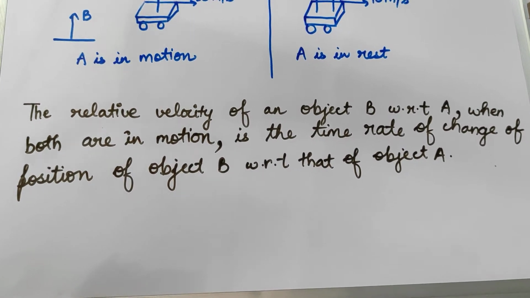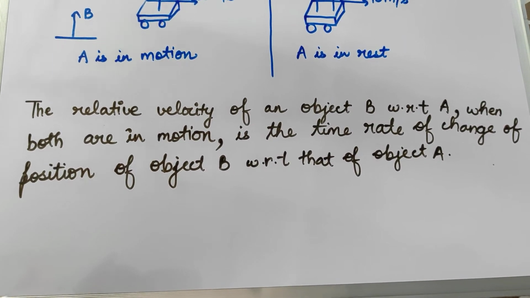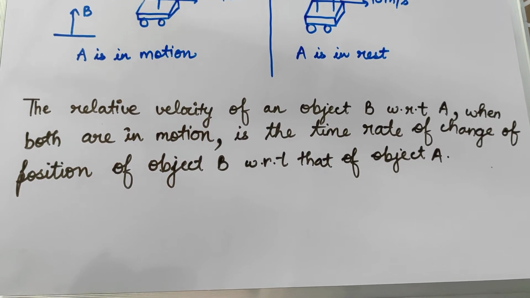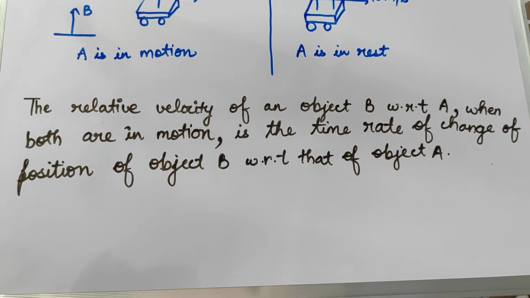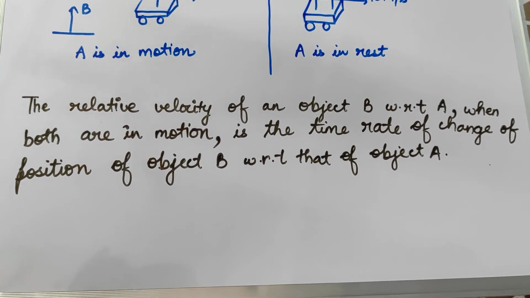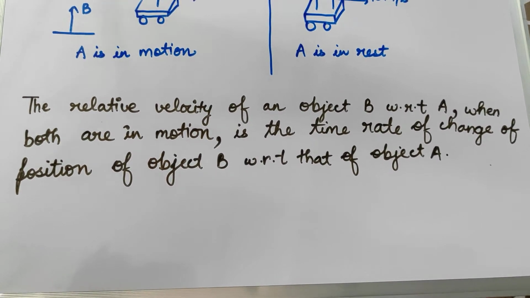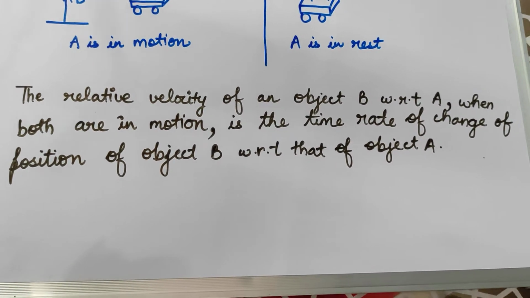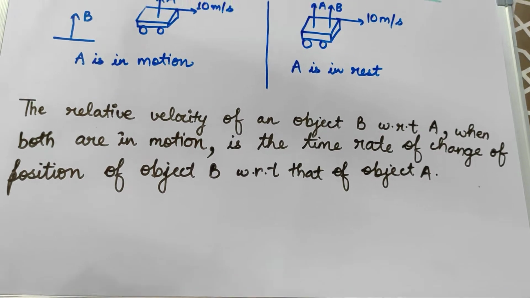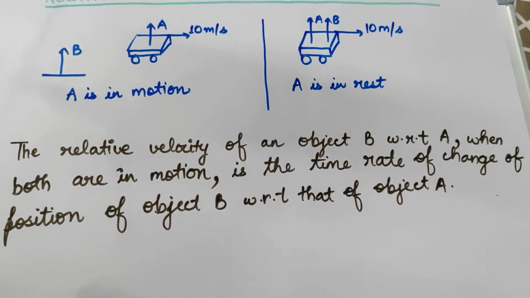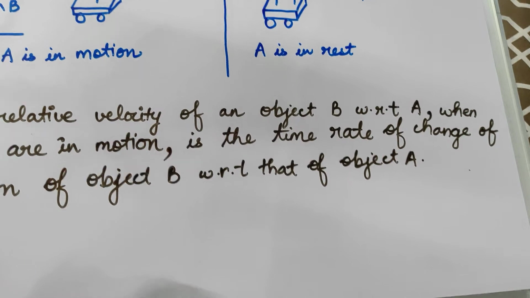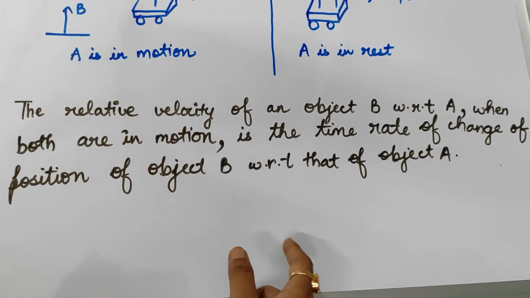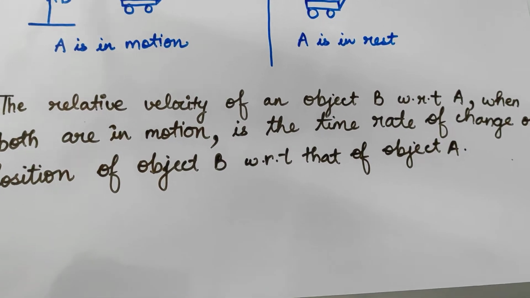But when he looks outside the window, the person standing on the platform of the station he observes to be in a state of motion, while the train is moving and the person is standing. But we can say that the relative velocity depends on the rest and motion of the object, and thus we can say that rest and motion are relative terms.